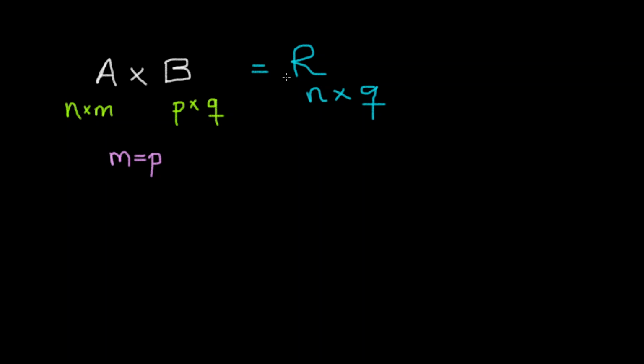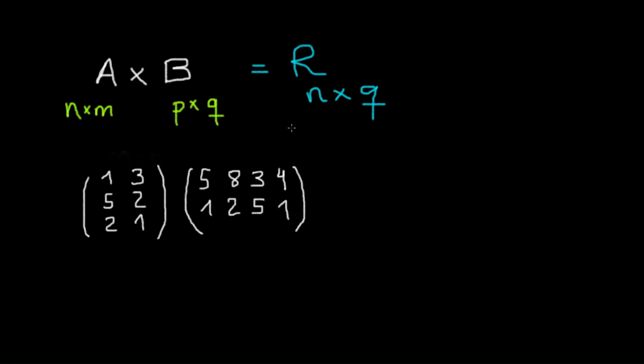Now let us delve into how we multiply them. Suppose this matrix A is a 3 by 2 matrix, with 3 rows and 2 columns, and this matrix B is a 2 by 4 matrix, with 2 rows and 4 columns. We can see the condition is verified: the number of columns of the first matrix is equal to the number of rows of the second matrix, and the resulting matrix is going to have 3 rows and 4 columns.